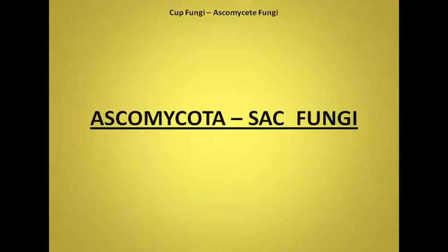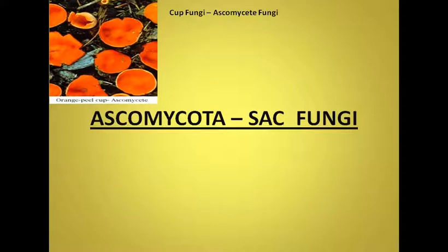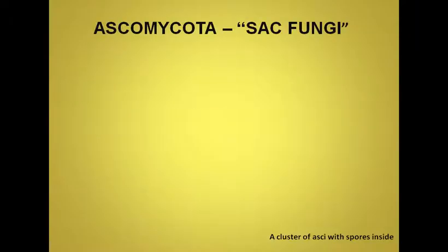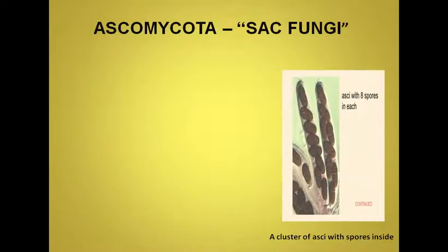Ascomycota is the first topic of today's lecture. They are also known as sac fungi because of the presence of sac-like structures in which their sexual spores, known as ascospores, are produced. Here you can see some of the ascomycetes, the orange peel cup and this pink cup fungus. Ascomycota have many important features like the ones shown here.